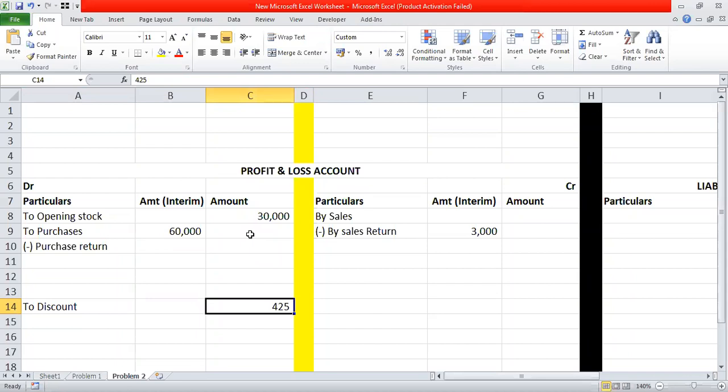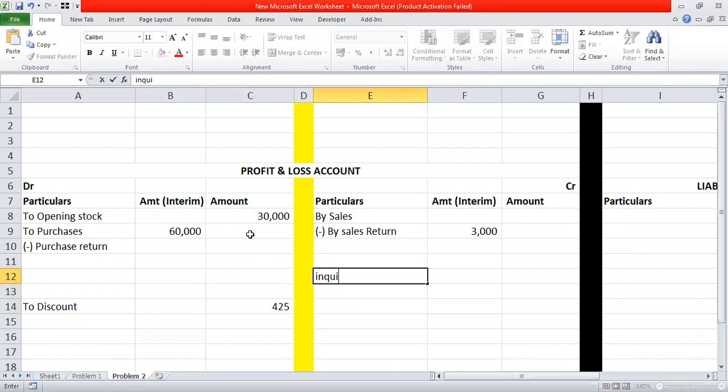Do you understand what inquisitive means? No, ma'am. Inquisitive, it's a very, very interesting word. We should always be inquisitive. Maybe you can find it on your Google Uncle after our lecture. Showing interest in learning things. Exactly.